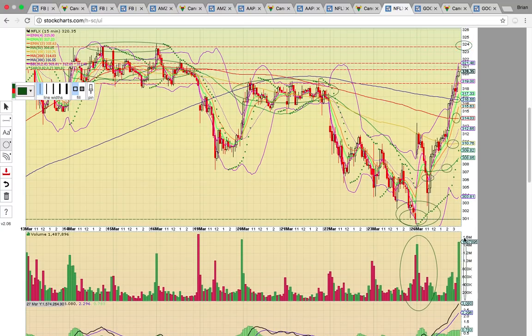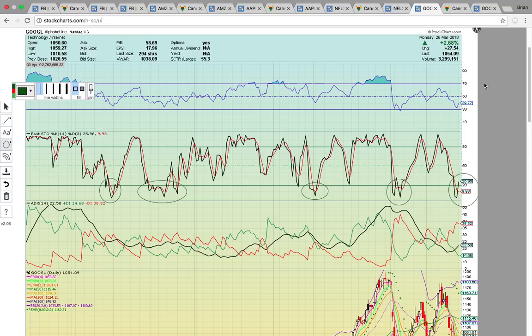Look at the giant volume spike into the close. The markets are trading higher in futures trading tonight. Things can change at any time, but in futures trading tonight, the Nasdaq is up. We'll see if it can hold on to the gains into the morning. Let's check out Google here.